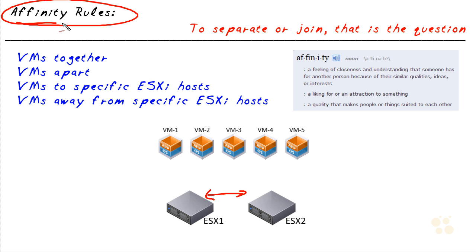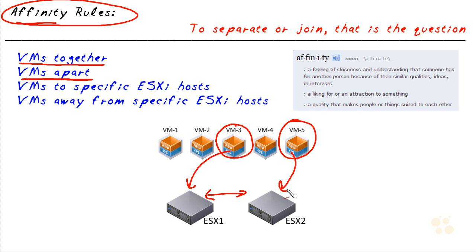And under the settings for the cluster, there's an option for setting up some rules for affinity. So we can tell the cluster we want to keep certain VMs together. And as a parent, I also realize that it's sometimes important to keep two systems or two individuals apart. And with our affinity rules, we can also specify that we want to go ahead and separate virtual machines. Let's say, for example, VM number 3 and VM number 5, they're going to have very high CPU utilization, and we want to move them to separate physical ESXi hosts and make sure they're separate from each other.